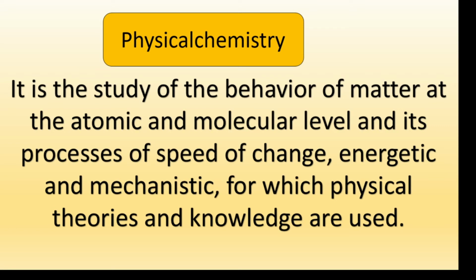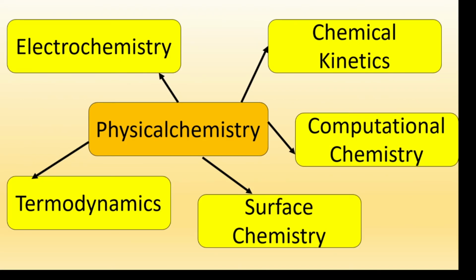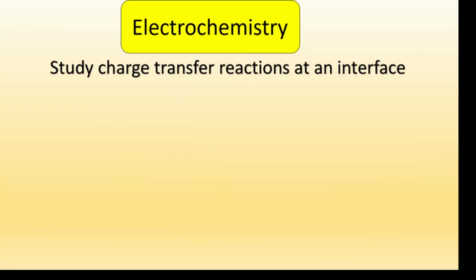Finally, we have physical chemistry. It is the study of the behavior of matter at the atomic and molecular level, and its processes of speed of change, energetic and mechanistic, for which physical theories and knowledge are used, right? Inside physical chemistry, we may have many subdisciplines, such as electrochemistry, chemical kinetics, computational chemistry, surface chemistry, and thermodynamics, right? Okay, what is electrochemistry? Electrochemistry studies the charge transfer reactions at an interface.